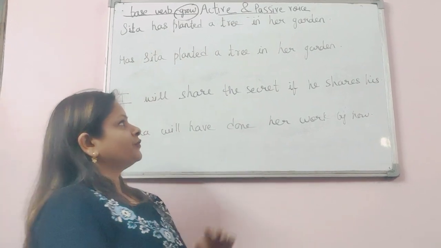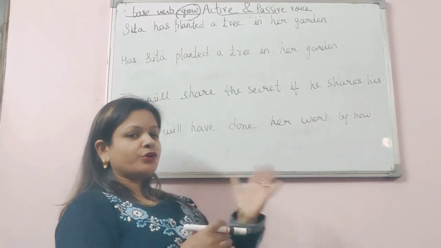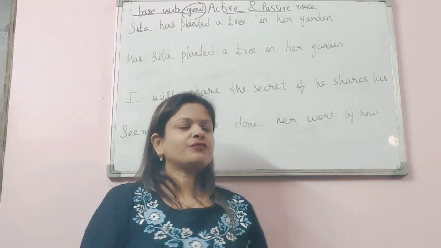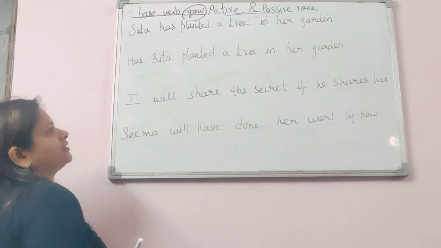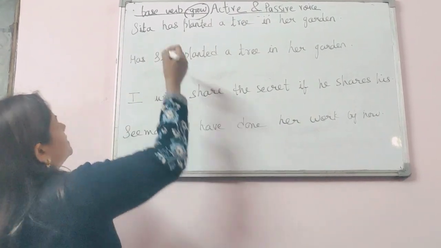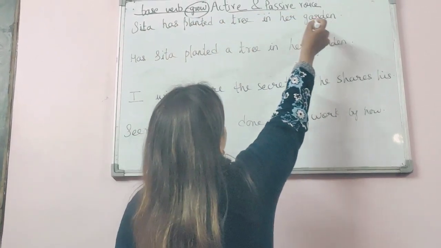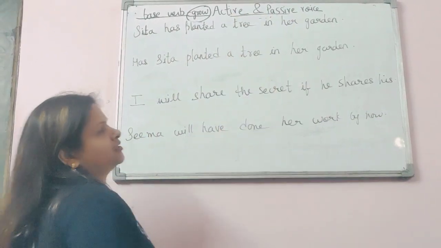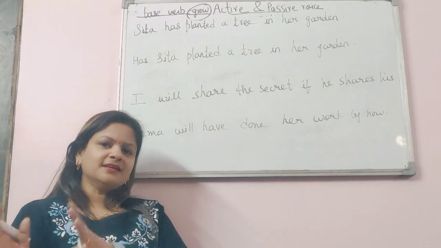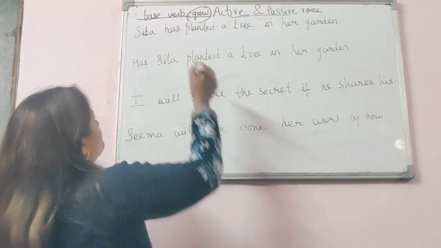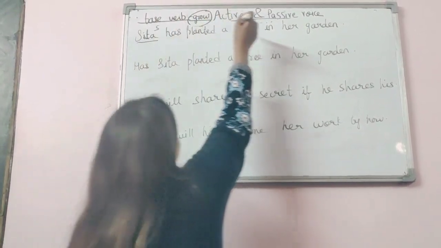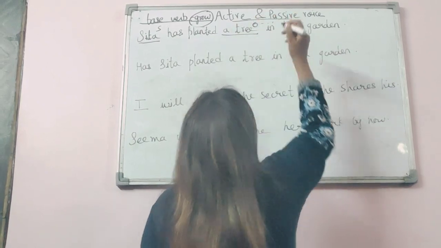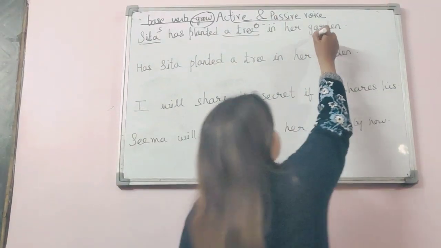Okay, I have written a few more sentences and I am going to change them into passive voice just in front of you. Okay, let's look at another sentence. Sita has planted a tree in her garden. So I have extended the sentence. Okay, how? Sita is our subject, tree is our object. Most of the students would say that garden is the subject.